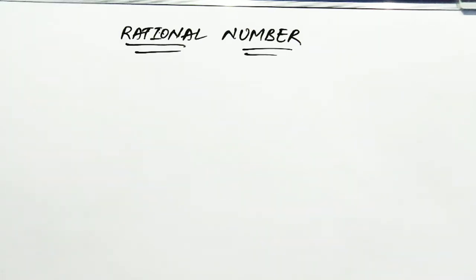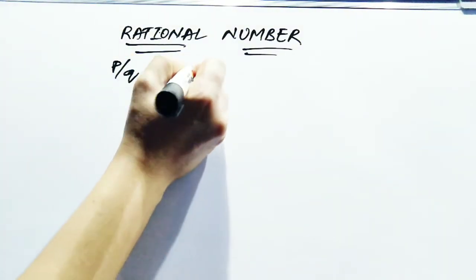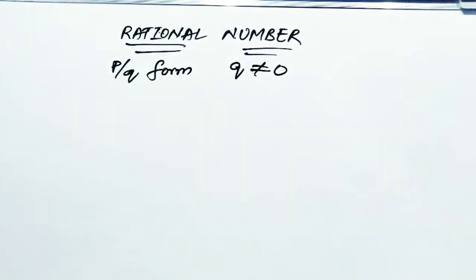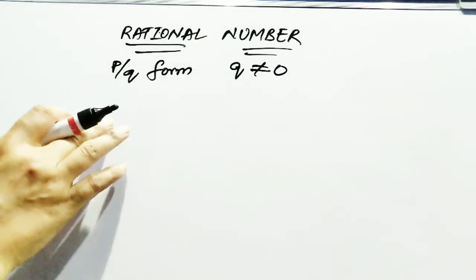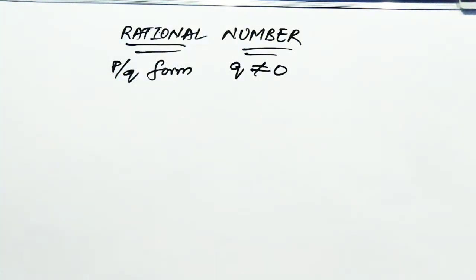Two things you have to keep in mind in the rational number concept: which number is terminating and which number is non-terminating. What is a rational number? It must be in p by q form, and q should not be equal to 0. If q is 0, it does not remain a rational number.